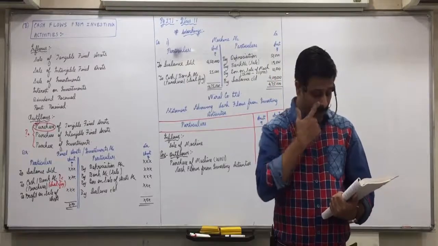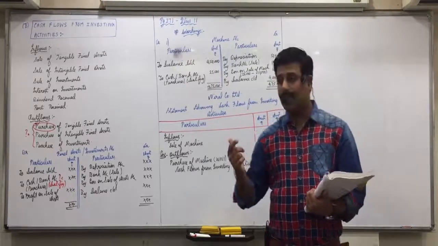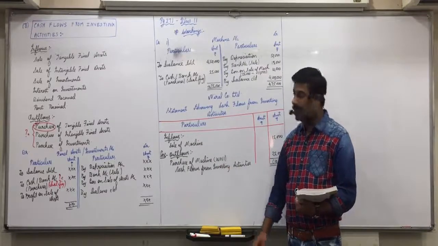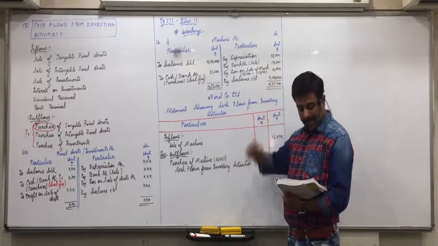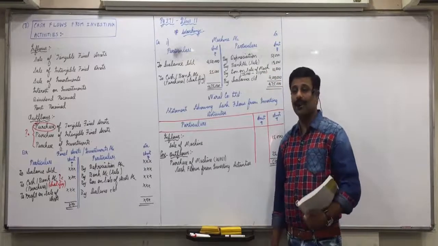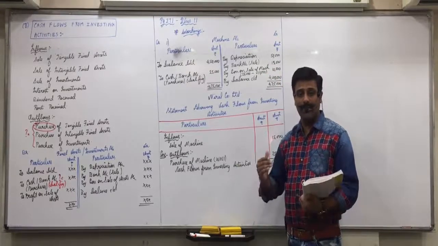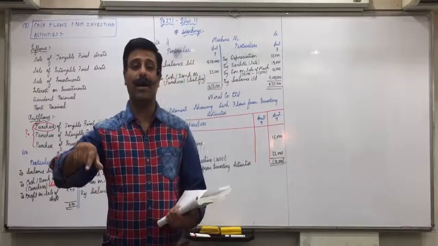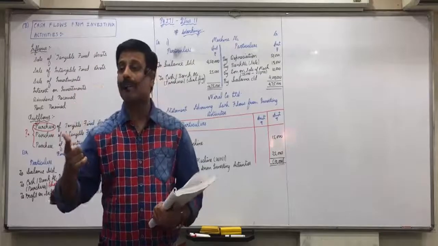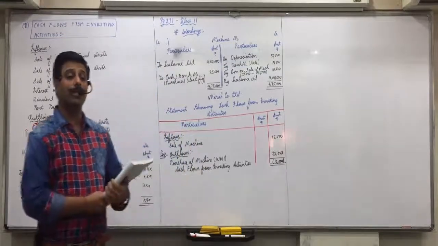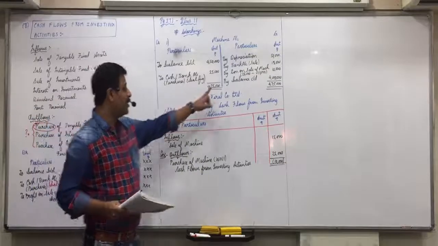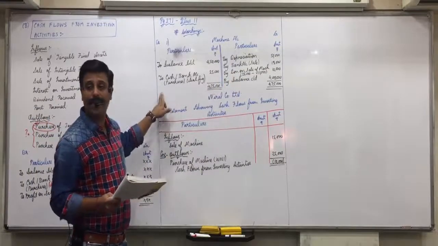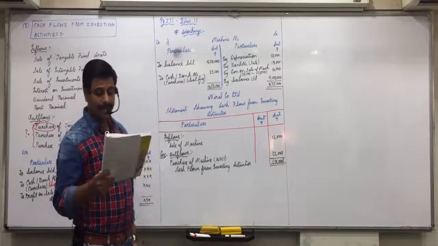Did you understand that? Then sale of furniture will be a plus under investing activities inflow, and in the ledger it will come on the credit side. Book value of furniture sold will have no effect in both places, but it will help us in finding profit or loss. Now, 3,20,000 book value of furniture sold for 4 lakhs. So is there a profit or loss? Profit. Now since there is a profit, instead of the credit side where we had recorded loss, the profit will come on the debit side.